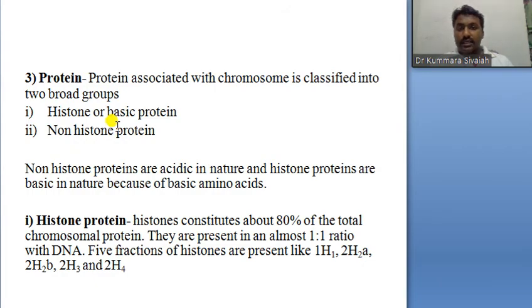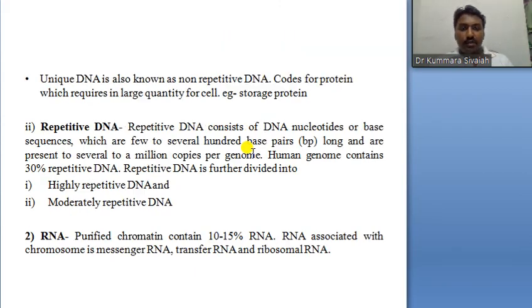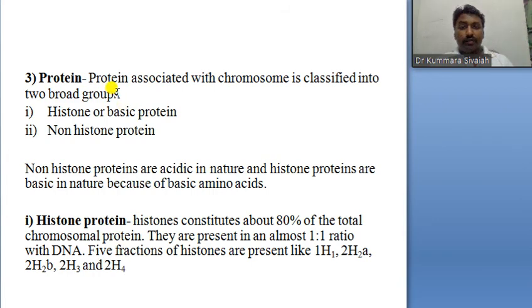As we discussed, it's a nucleoprotein, 30-40% DNA, 50-65% protein. The protein associated with the chromosome is classified into two groups: basic protein, called histone protein, and non-histone protein, which is non-basic.